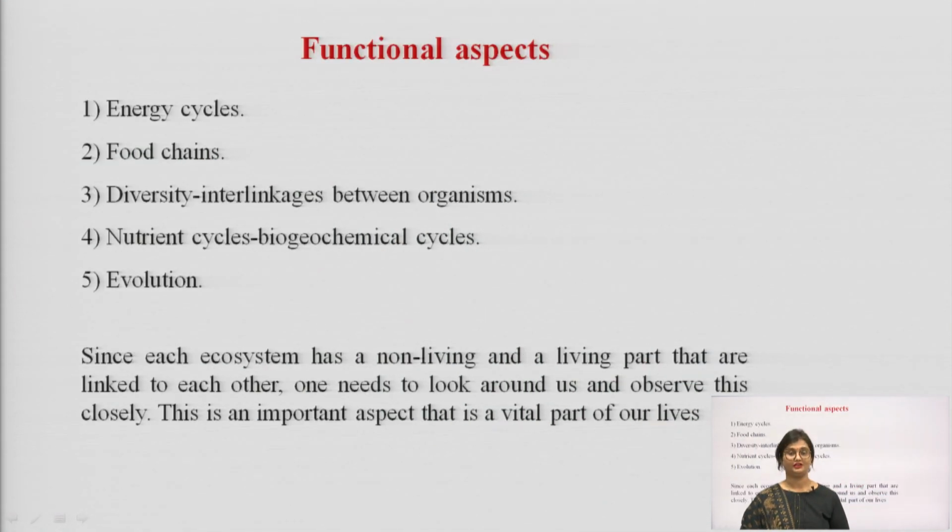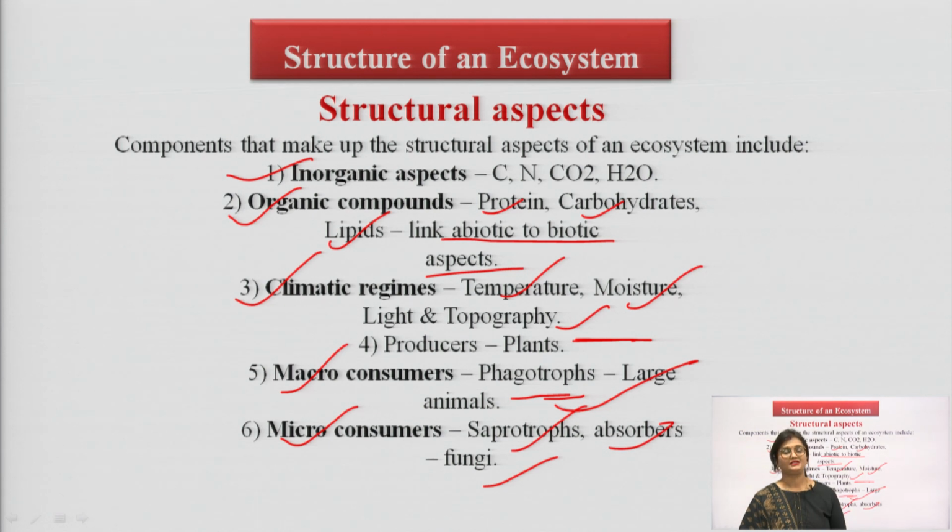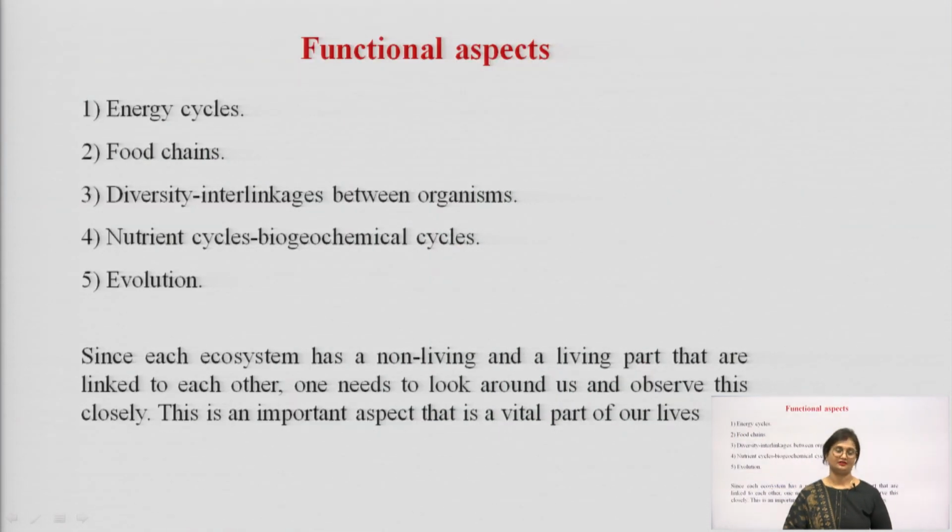Next, after discussing the structural aspects, we shall move on towards the functional aspects of an ecosystem. The number one category which is essential for discussion is energy cycles. Energy cycles affect the functionality of an ecosystem, hence we shall be dealing with this in detail.